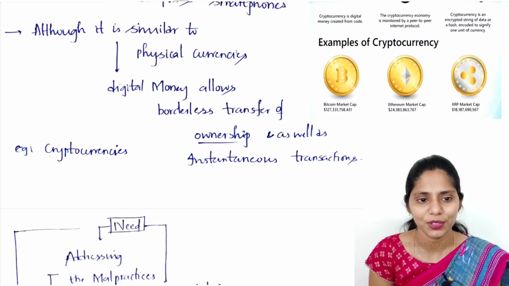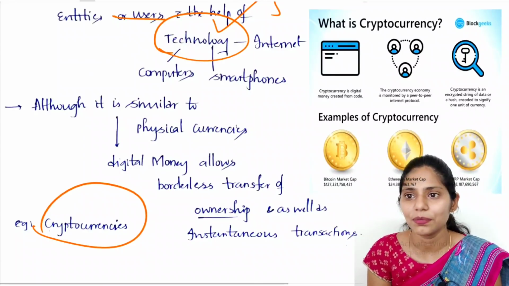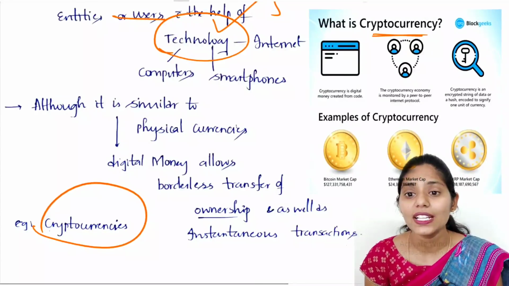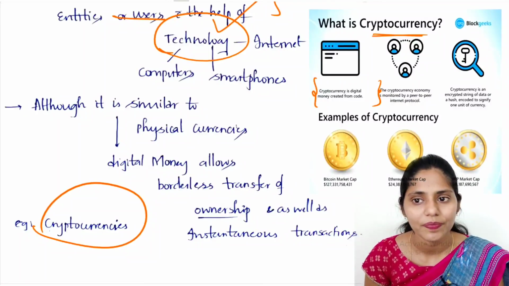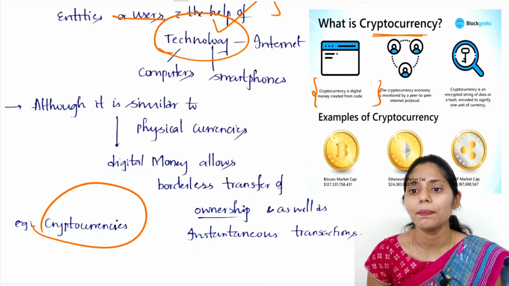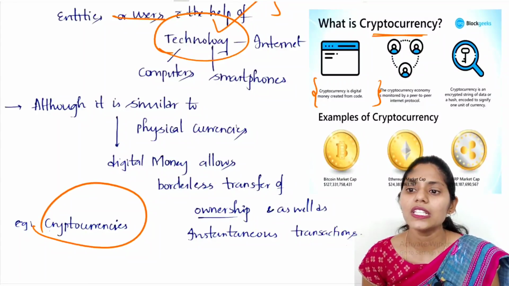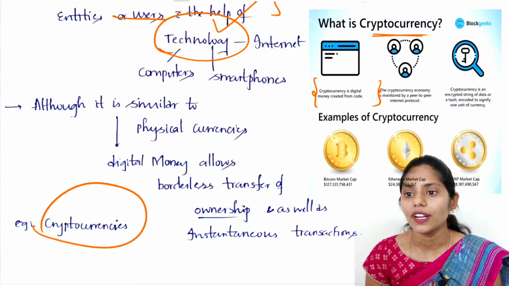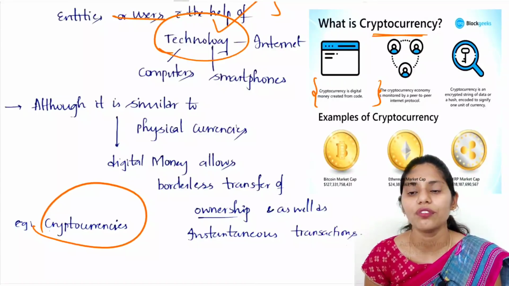For example, cryptocurrencies. So now let us move on to this image to understand what cryptocurrencies are. Cryptocurrency is digital money which is mainly created by using a code. This cryptocurrency economy is mainly monitored by a peer-to-peer internet protocol. And this cryptocurrency is an encrypted string of data or hash which is encoded to signify 1 unit of currency.